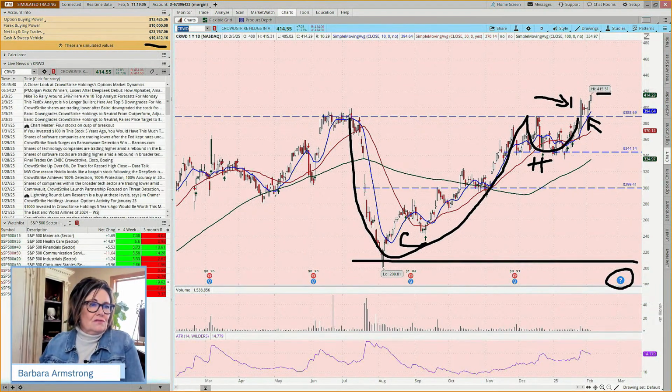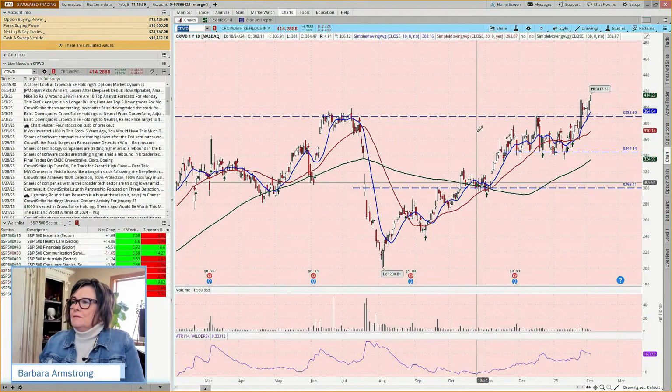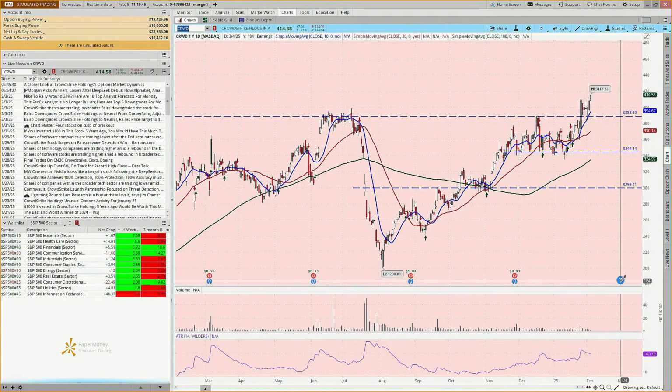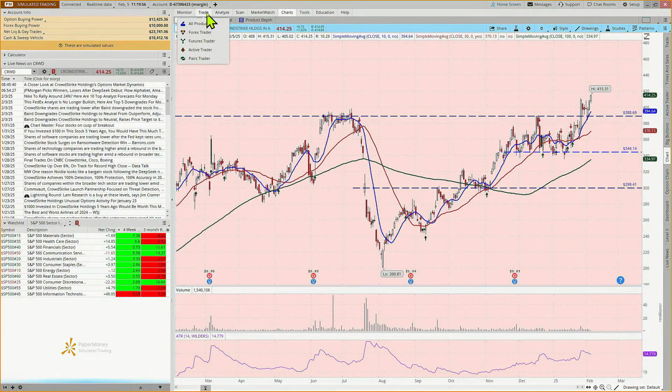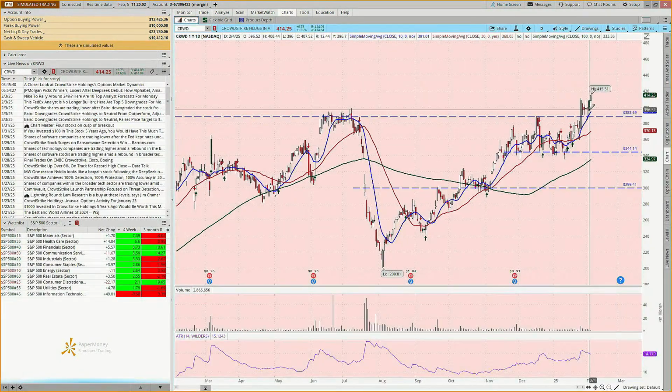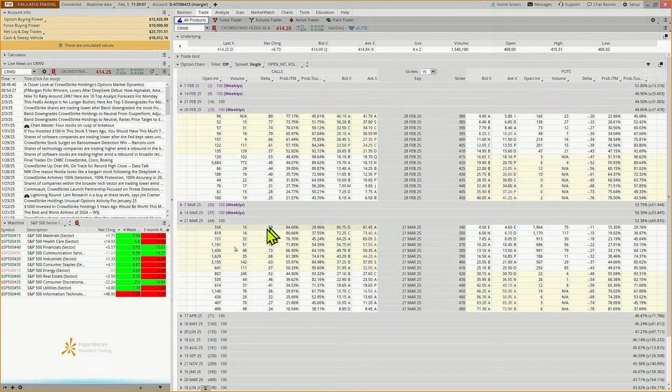So let me get rid of my drawing tool. Earnings. If there's a question mark, chances are it's more than 3 weeks out. March 4th. So it's just shy of a month out. Okay, so can we come to our trade tab and look at a long call vertical on CrowdStrike, and we're at 415. We'd want to be out before March 4th or 5th, so we'd want to use this 23 days.